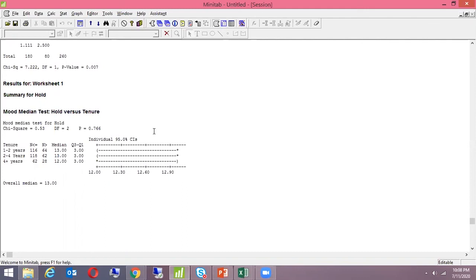The moment I completed the hypothesis test, first of all, I would look at the p-value. My p-value says it's a null hypothesis. Which means I don't have to work on the tenure. I don't need to make any sort of strategy regarding tenure. I would say no matter whatever the tenure is, there is no significant impact on the hold time. So I would not hold anybody accountable for any tenure that he has. I need to work on some other X. Correct? Good so far? Okay.